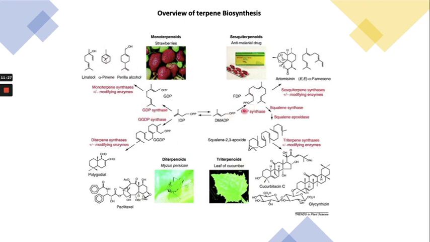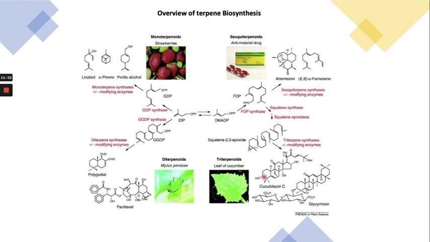For the sesquiterpene, it includes three subunits of isoprene, and these form the sesquiterpenes. In the case of the diterpene, four units of isopentenyl pyrophosphate are coupled head to tail, and it forms the diterpenes.